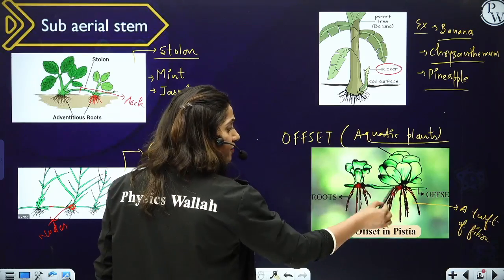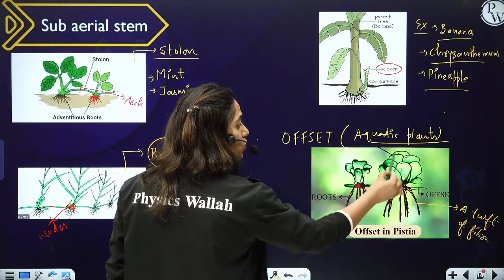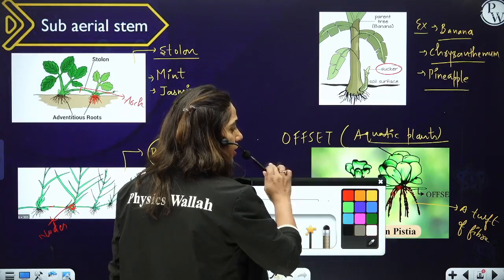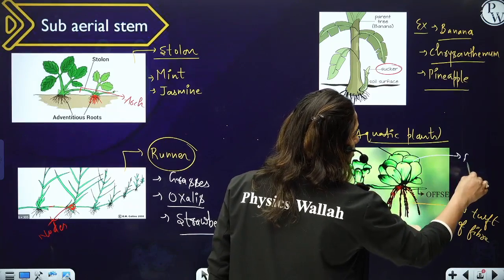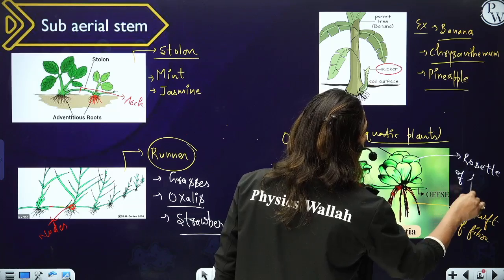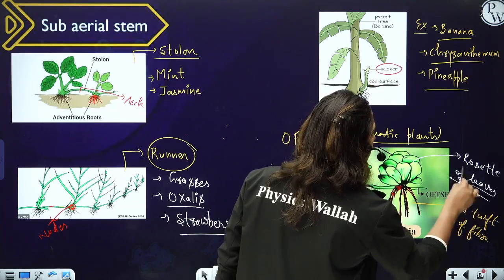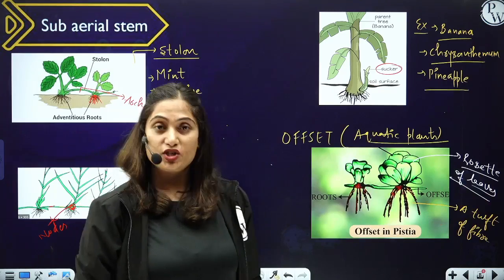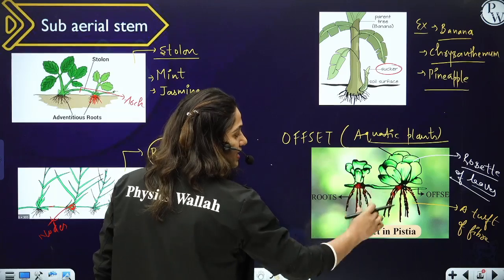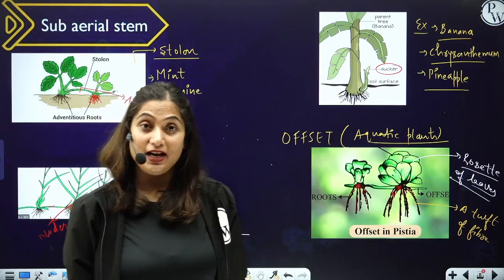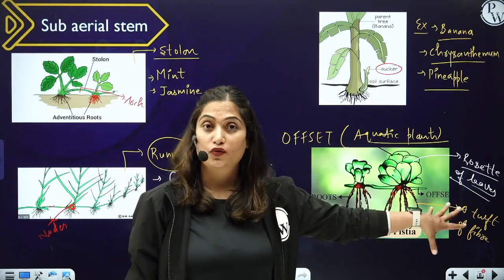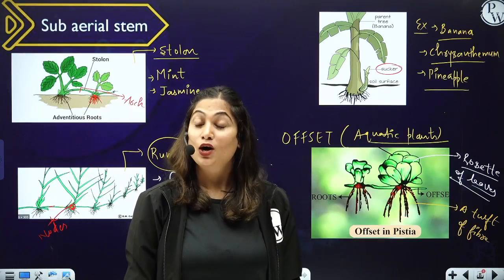And wherever there are nodes, you can see a rosette of leaves. You can see a circularly arranged pattern of leaves. This is called a rosette of leaves. So this question directly comes: which kind of subaerial stem has shorter internodes, and the nodes bear a tuft of fibers and a rosette of leaves? So your answer will be offset.